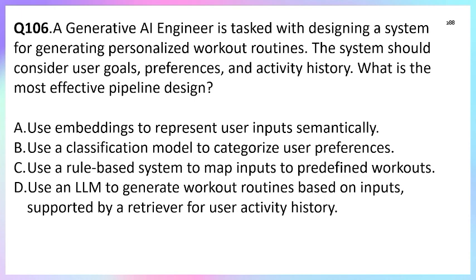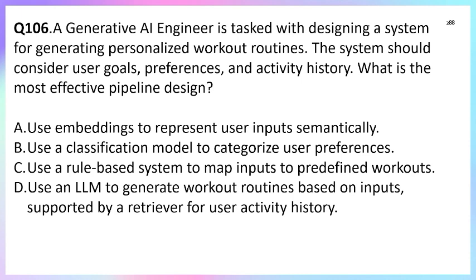Whereas option C, a rule-based system to map into a predefined workflow, that is rigid. It lacks adaptability and doesn't leverage generative capability, right? So option C is also incorrect. Whereas option D is the best approach.